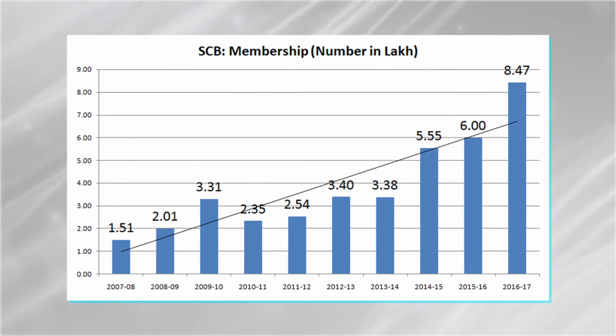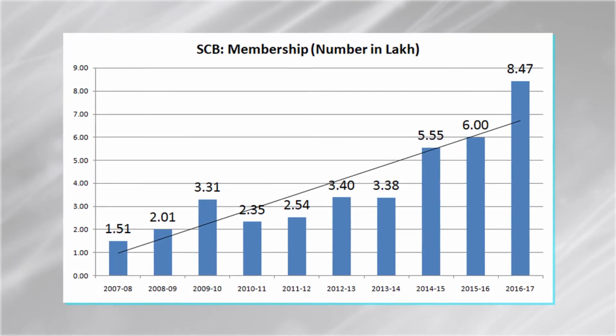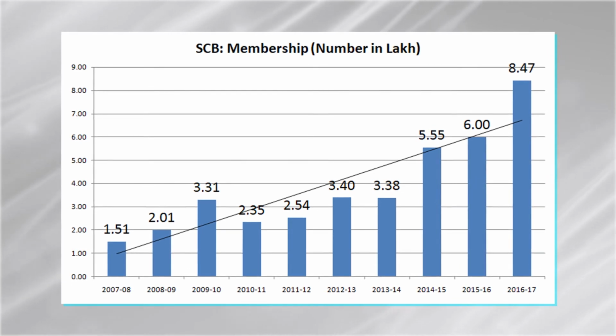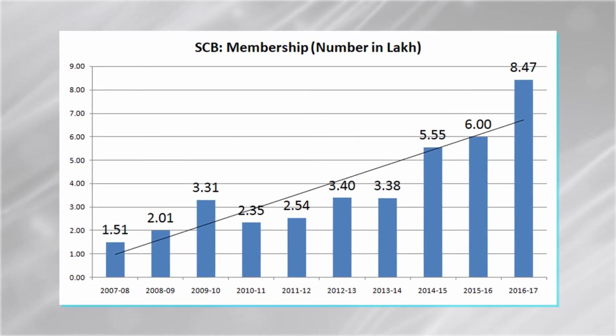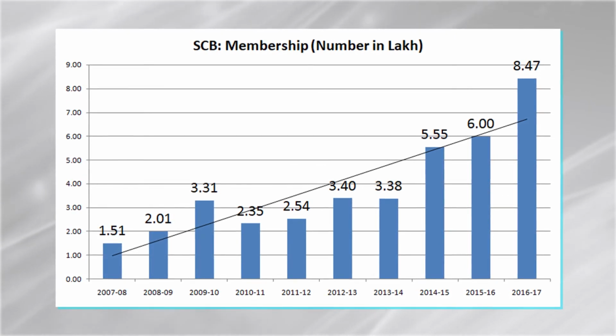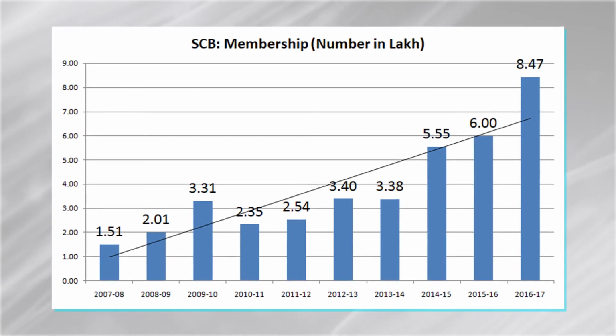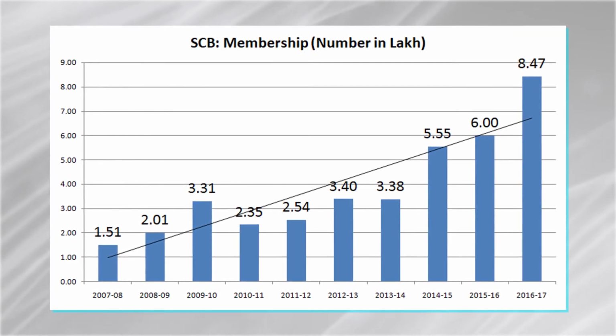And membership of the state cooperative bank is increasing over the period of time. In the year 2007-8 we had 1.51 lakh members of the state cooperative bank, and it is continuously increasing over the period of time. In the year 2016-17, now we have 8.47 lakh members of the state cooperative bank. So here again the popularity of the state cooperative bank is increasing over the period of time.